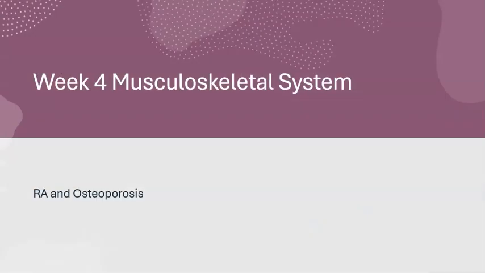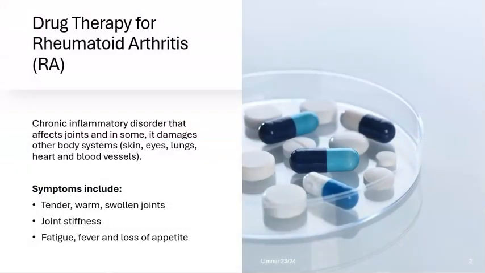We're going to talk about week 4 in ATI Pharm Made Easy. This is your musculoskeletal system, in which it gives you rheumatoid arthritis and osteoporosis. So what is RA? You're going to learn more about RA in semester 4, I can promise you. But this is a chronic inflammatory disorder that really has a range of symptoms. So it can be pretty mild to pretty severe.